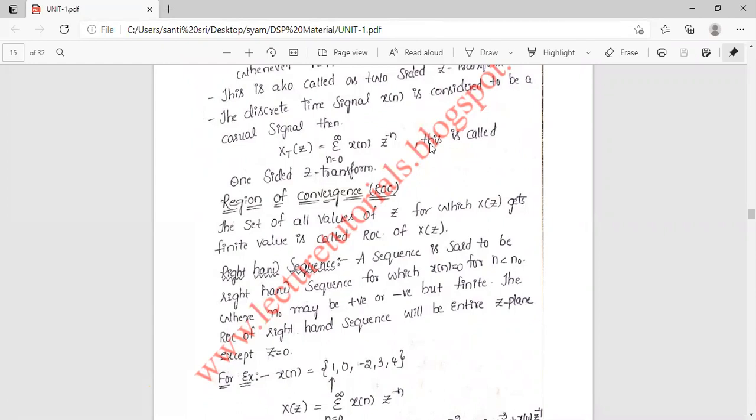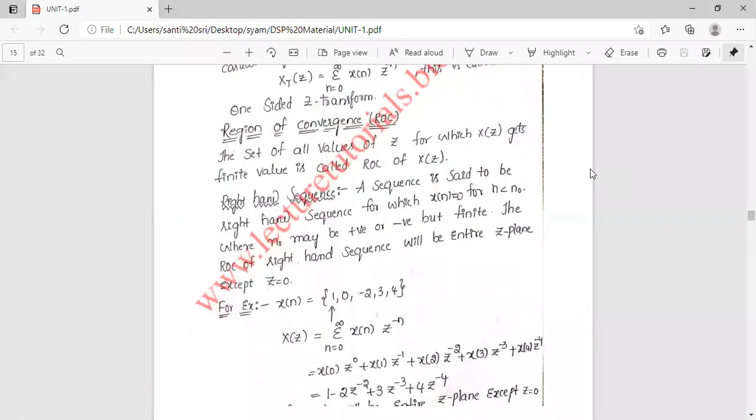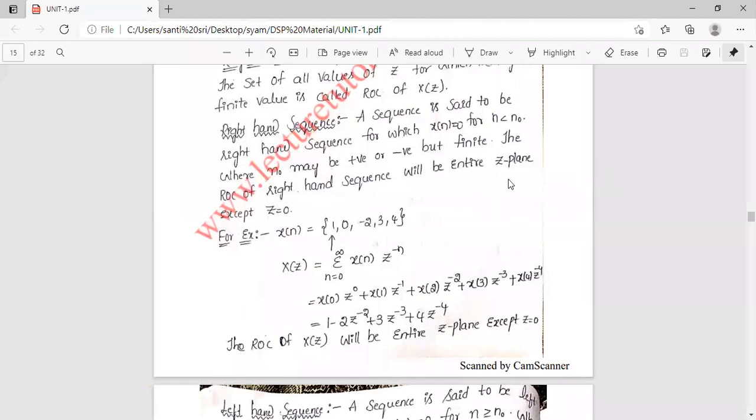Right, we have right-handed sequences and both-sided sequences. Okay, see, first of all we will see the right-handed sequences. Let's see.